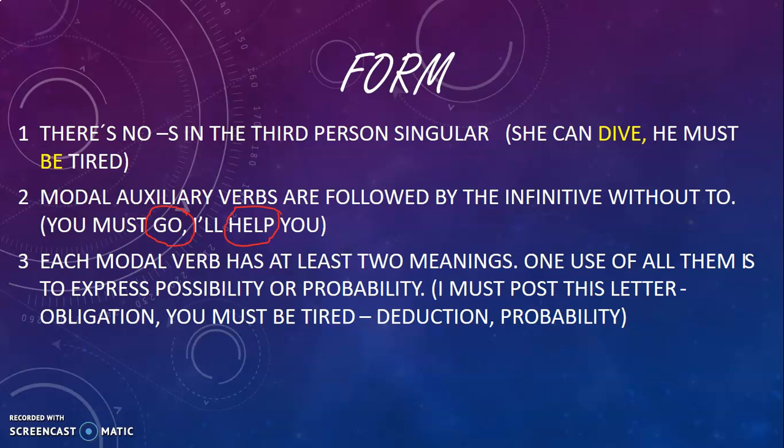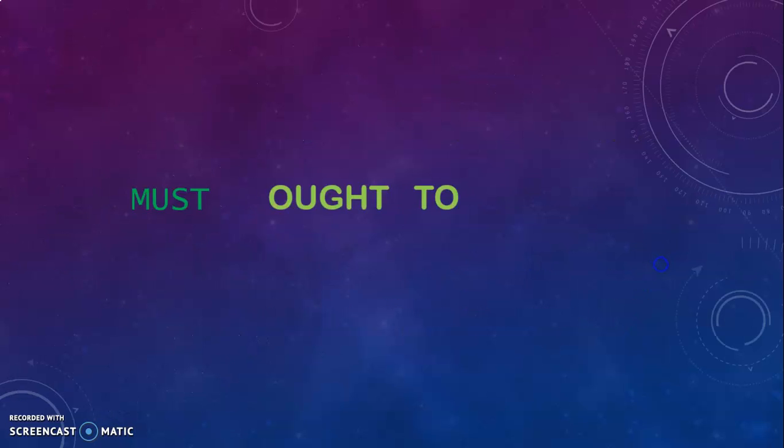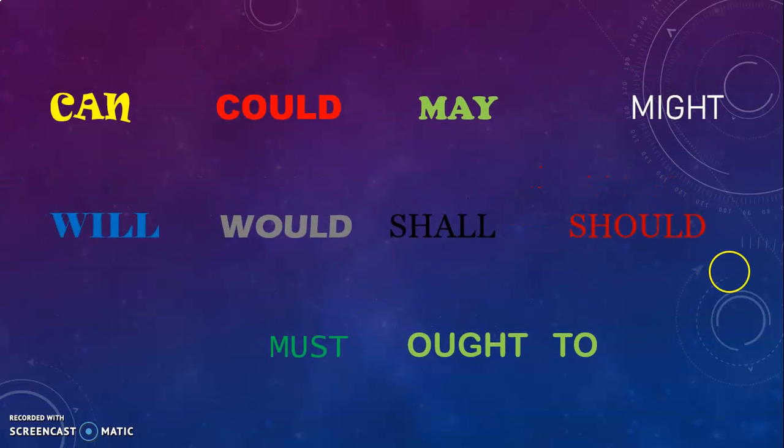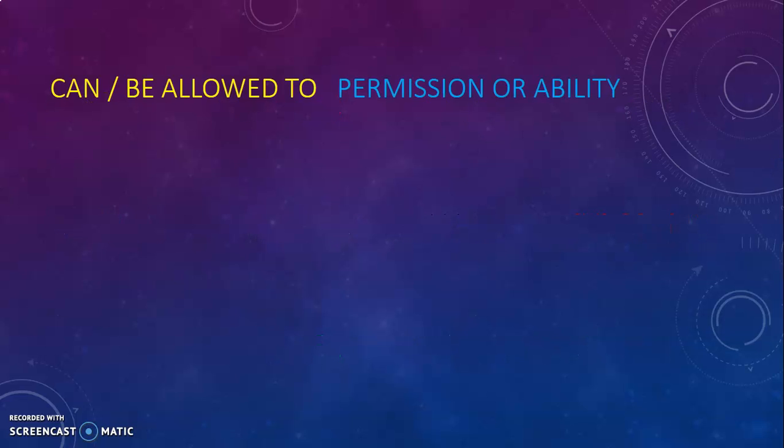And finally, each modal verb has at least two meanings. One use of all of them is to express possibility or probability. I must pass this letter. Obligation. You must be tired. This could be a deduction or probability. As you see, we have different modal or related verbs, such as can, could, shall, should, etc.